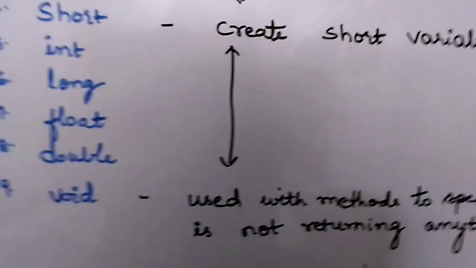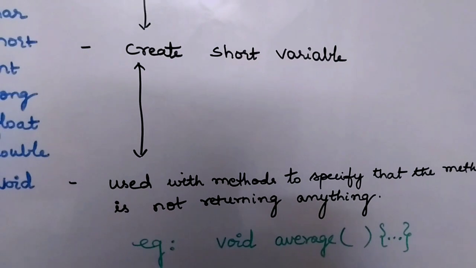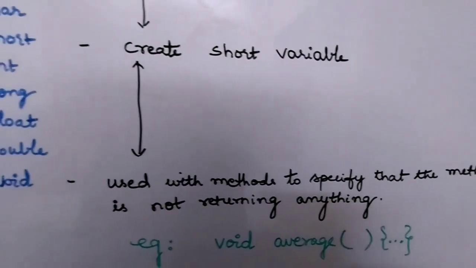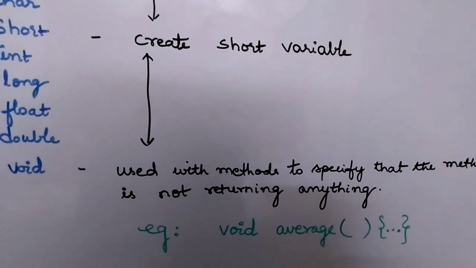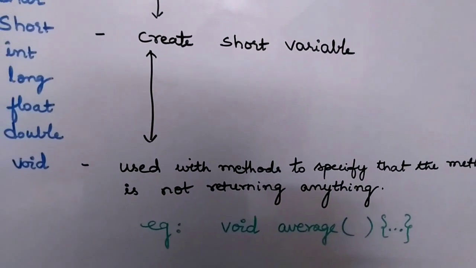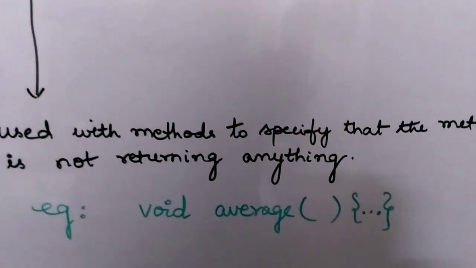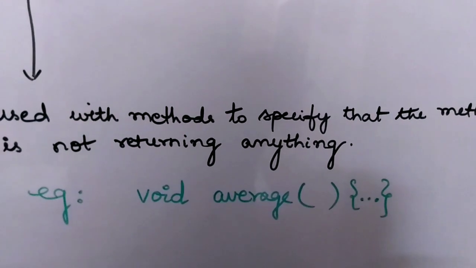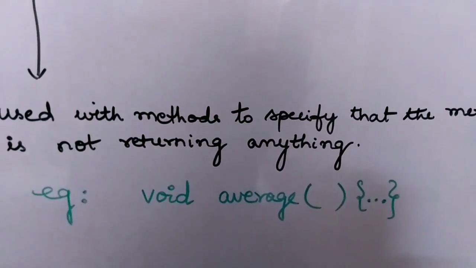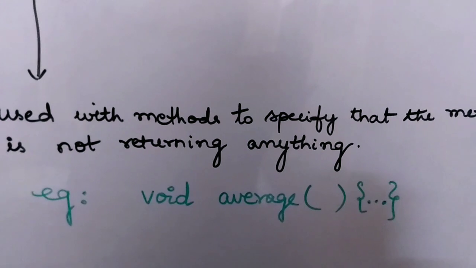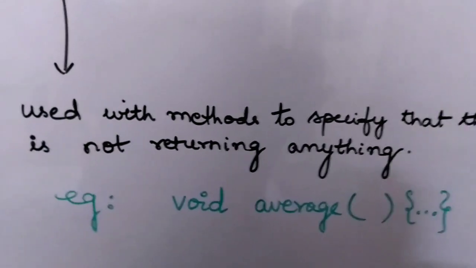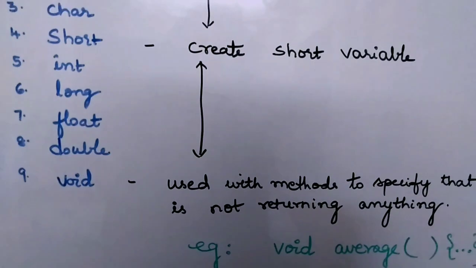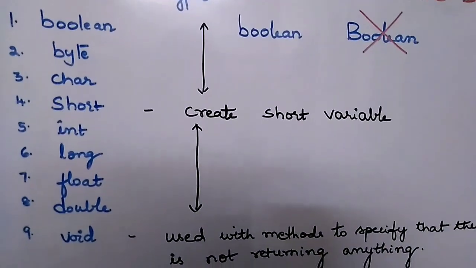Now the next one is void. Void is used with methods to specify that the method is not returning anything. So if the method is not returning anything, then you have to mention specifically as void. I have given an example of the method definition over here: void average, and average is the name of the method, and I am saying that this is not returning anything. So I have used the void keyword over here. So this is how you use the void keyword.